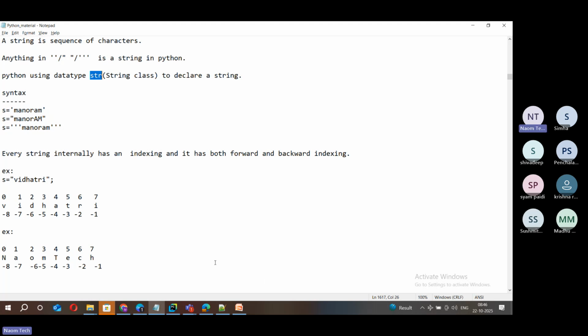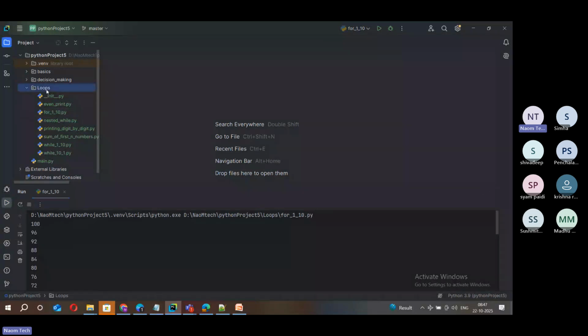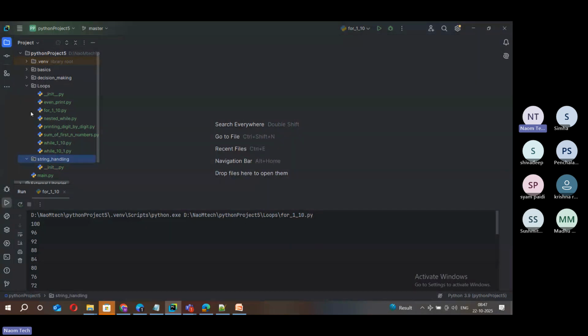Okay, let's just quickly test it now. Suppose I want to declare a string. I'm closing this and creating a new file. Altogether, I'm creating a new package which I name string handling. This is a beautiful topic, which is very essential, very important for us.